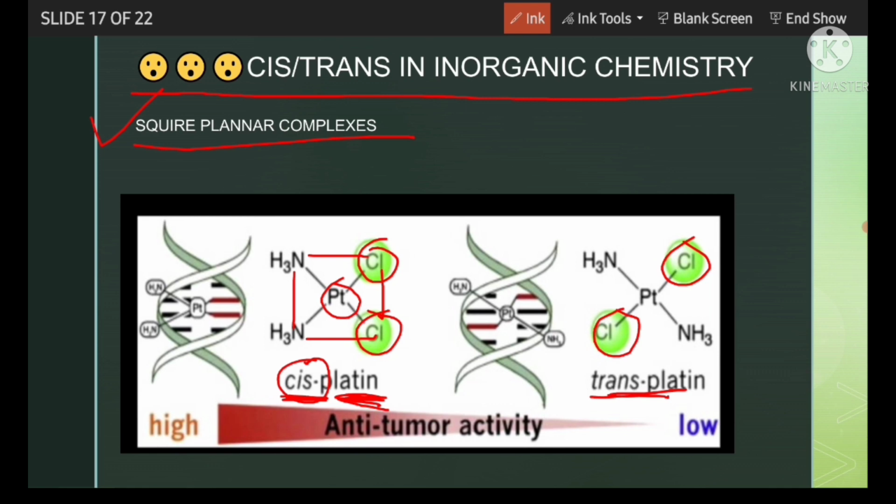So here you can see that this cisplatin compound has a very good use. It is used in anti-tumor activity or cancer therapy. It is very much used in cancer therapy. So cisplatin has very good medical uses. So in square planar complexes you can see cis-trans isomerism also occurs.